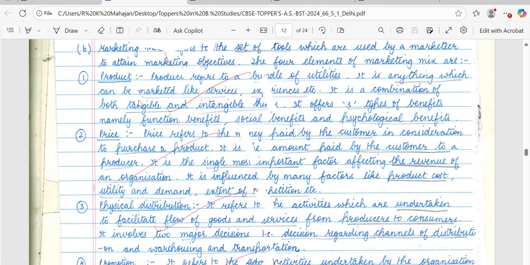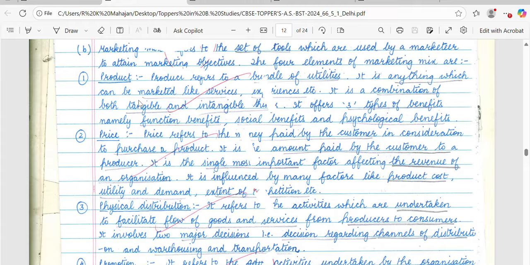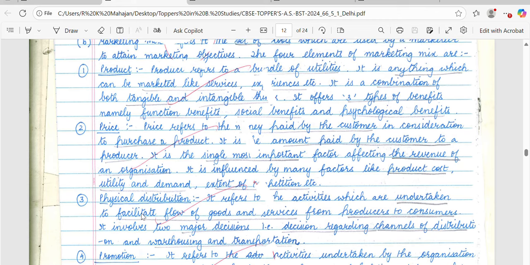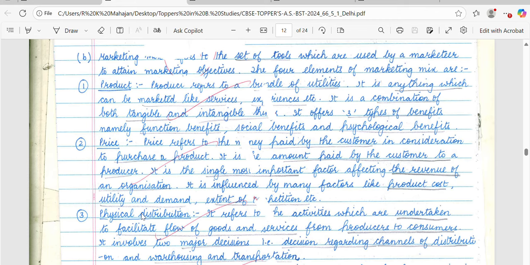So here the student has explained the 4 P's of marketing, that is the product mix, price mix, physical distribution, and the promotion mix. After writing the points, the student has explained them. One more advice from my end: when you write a point, the explanation should be given from the next line. And also you can write the points with the black pen as well, because the red pen is not